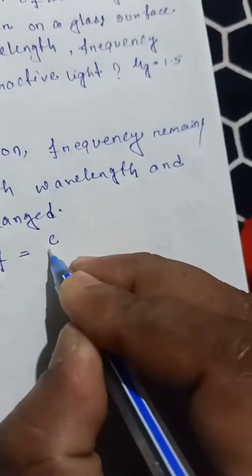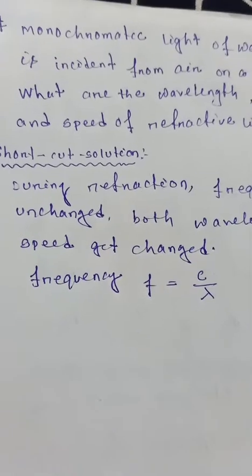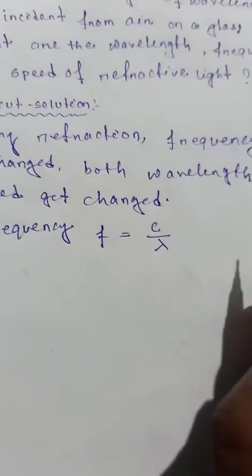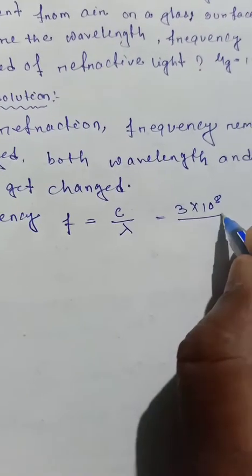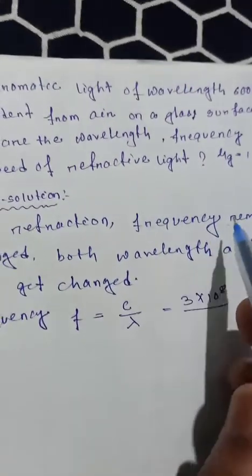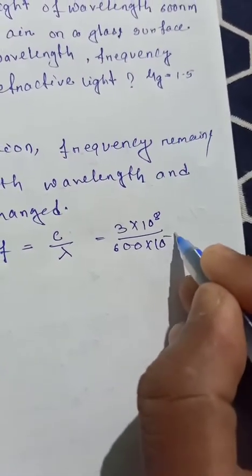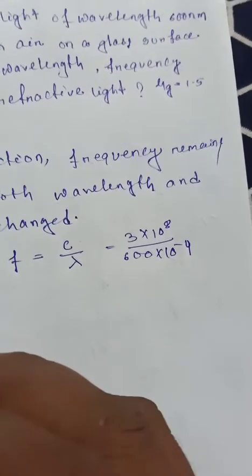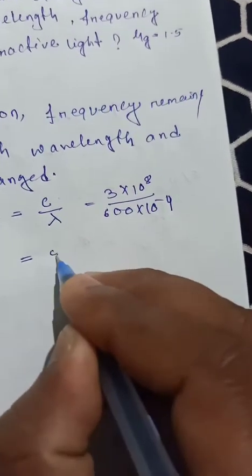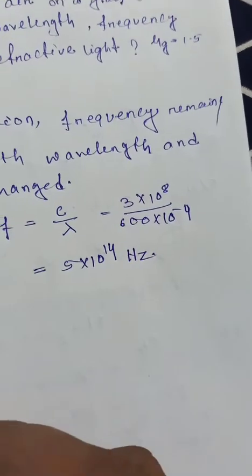The frequency f is equal to c by lambda, where c is the velocity of light, 3 into 10 to the power 8, and lambda is the wavelength. The wavelength is 600 nanometer, that is 600 into 10 to the power minus 9. So the frequency is equal to 5 into 10 to the power 14 hertz.